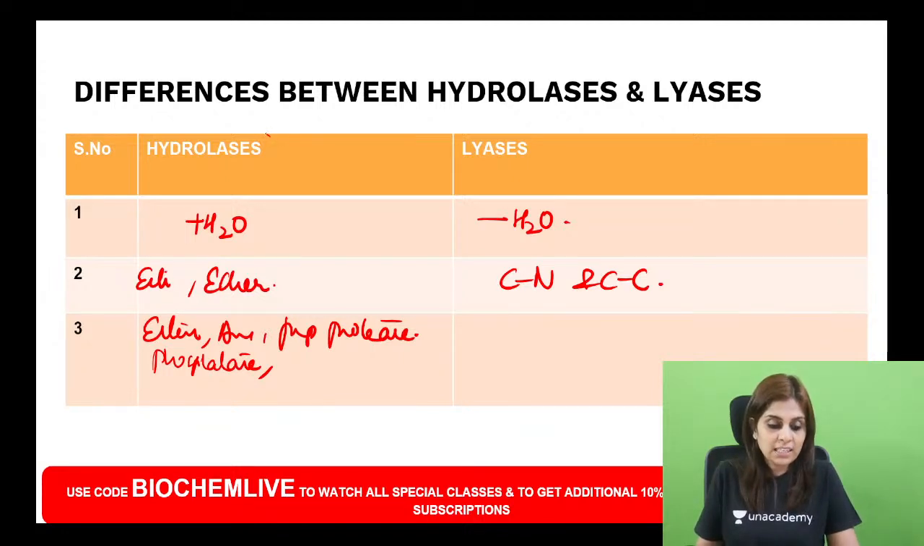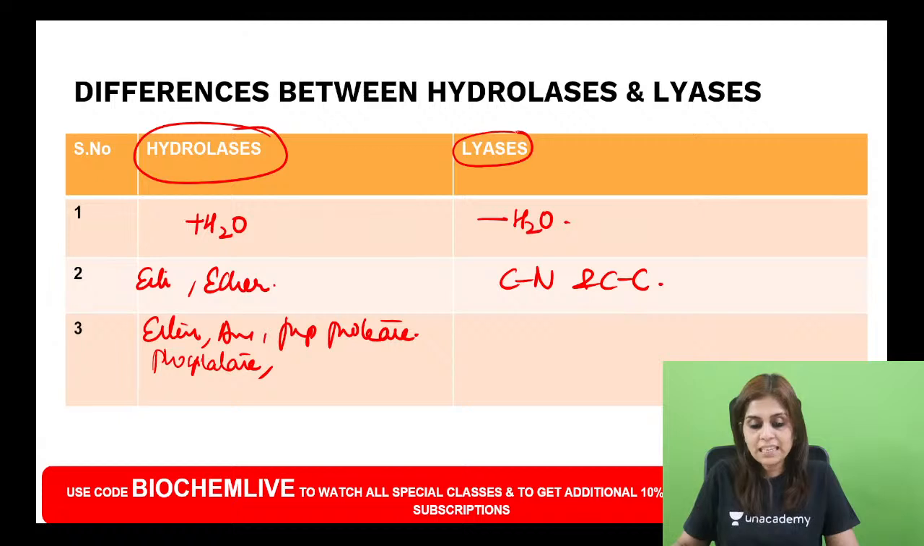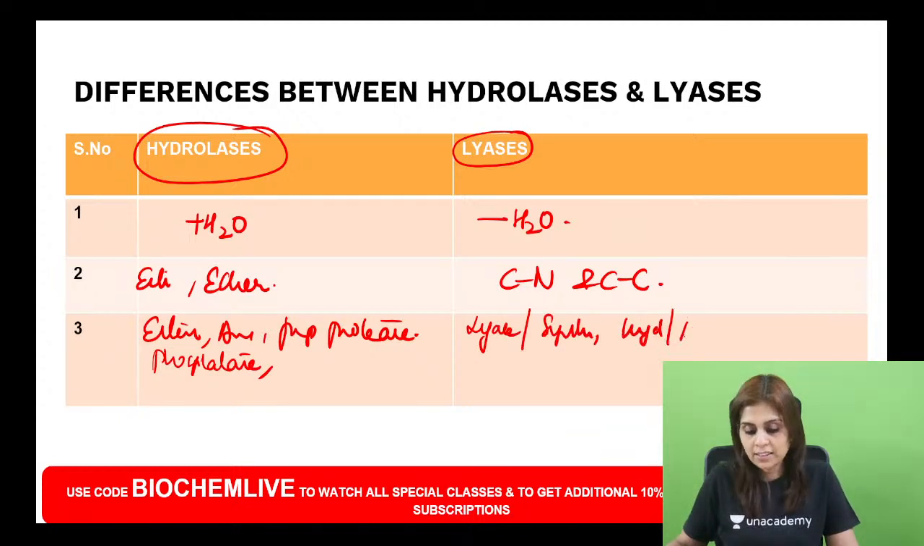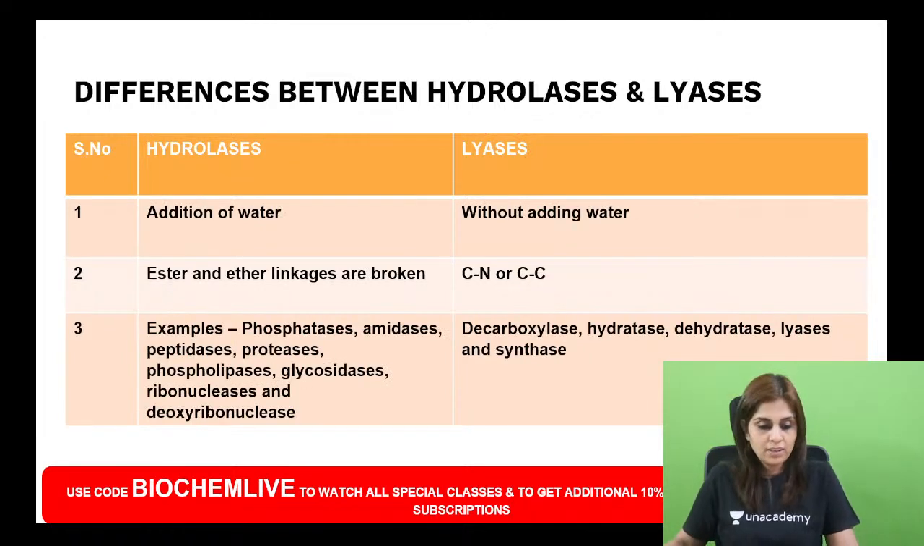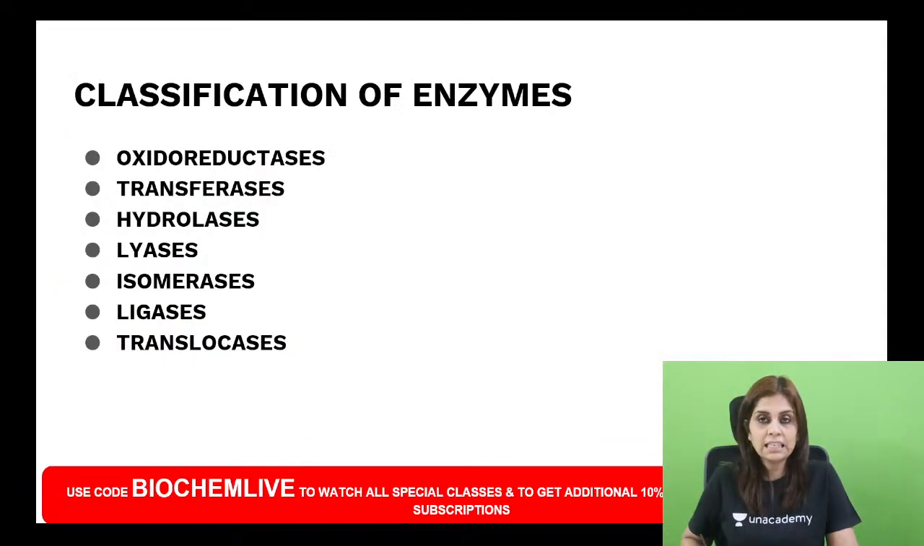So all these are examples of hydrolases. What are the examples of lyases? Breaking a linkage without adding water. The name will end with lyase or it ends with synthase. Hydratase, dehydratase, and finally decarboxylase. So this fill tabular column will help you in revising, so don't write anything. So that's about differences between hydrolases and lyases.